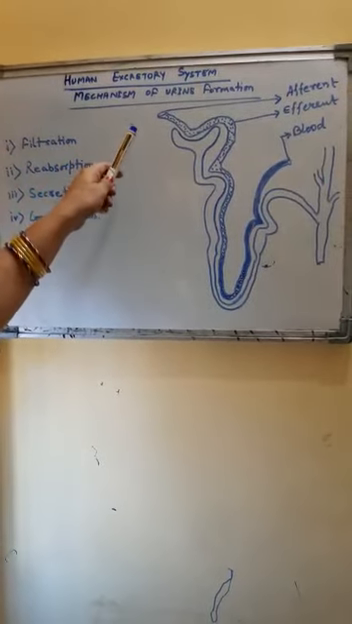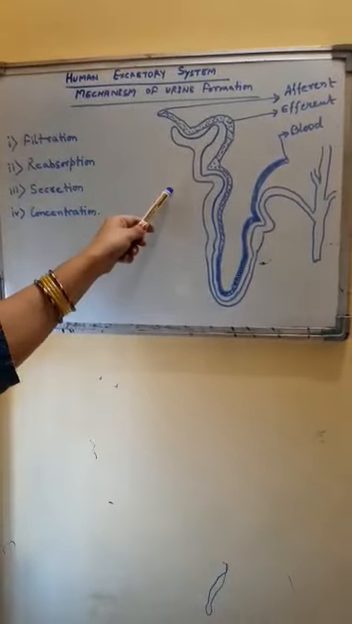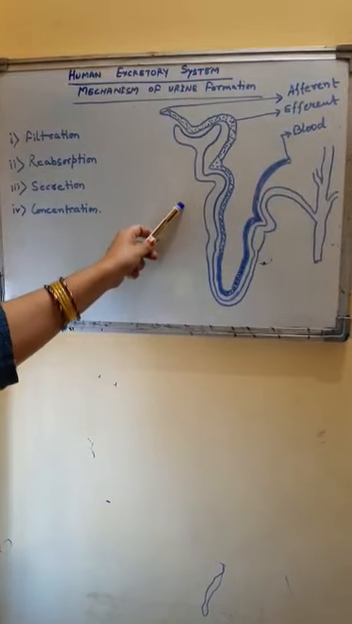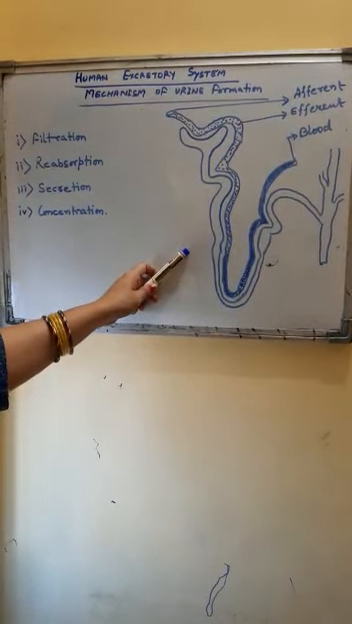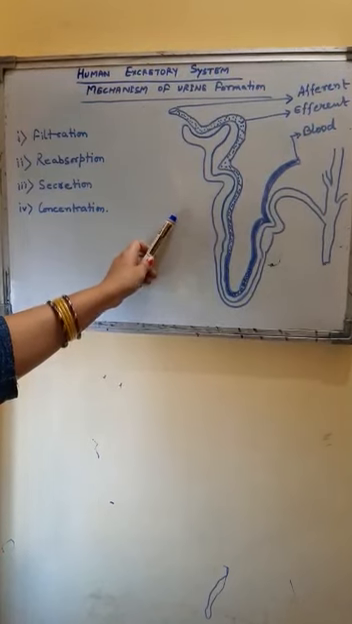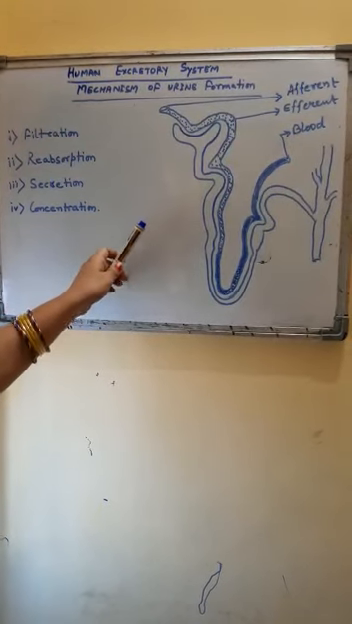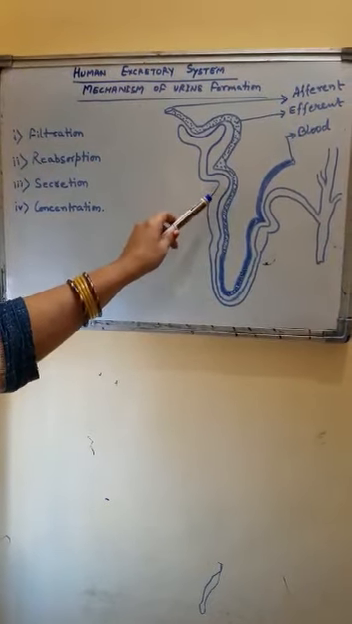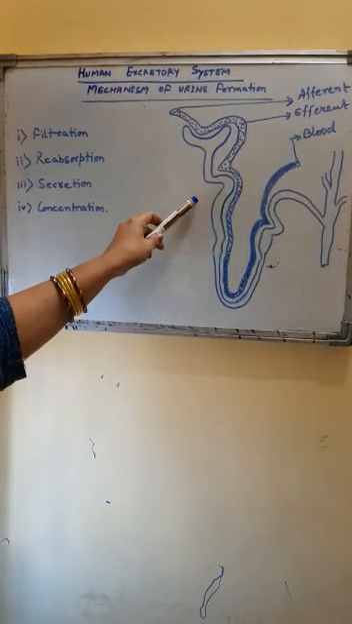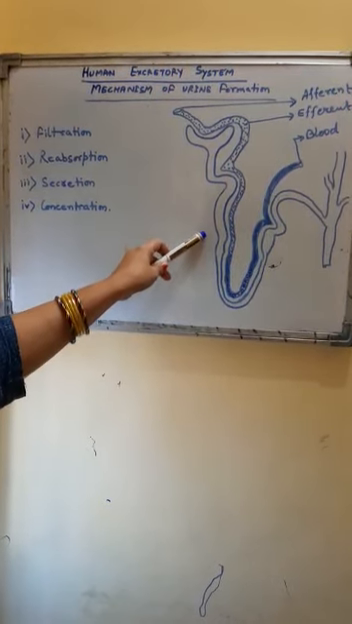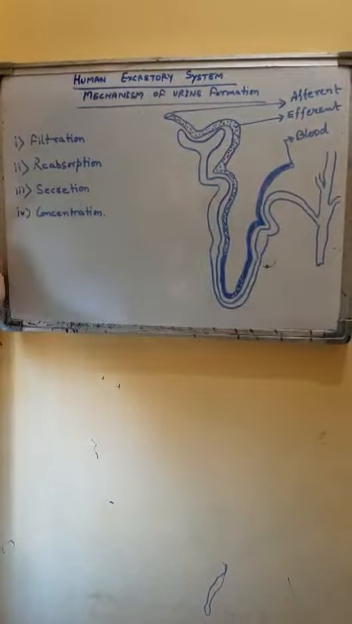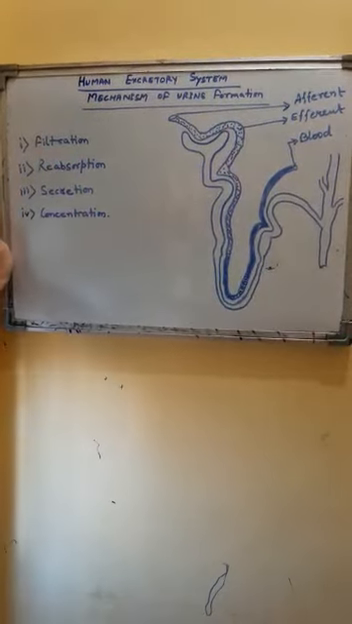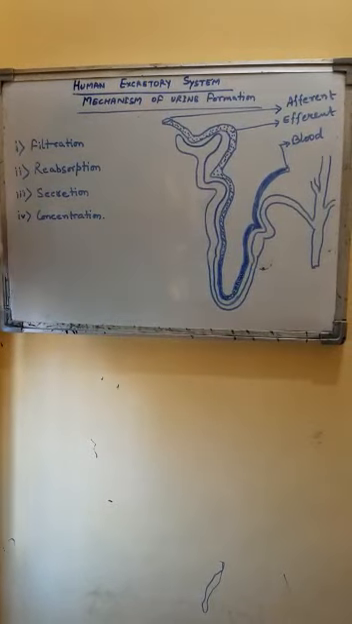Mechanism of urine formation. Students, I have drawn a less complicated structure of the nephron. Actually, this is not the nephron present in human beings. It is a less complicated structure so that you can understand the mechanism. The PCT and DCT are much more twisted, but I have drawn a less twisted structure so that you can understand the mechanism very well. Now, the mechanism of urine formation involves actually 4 steps.